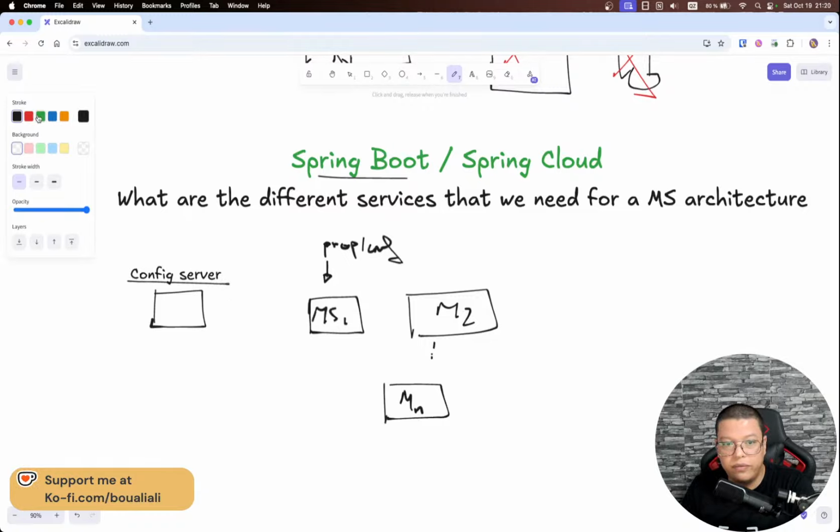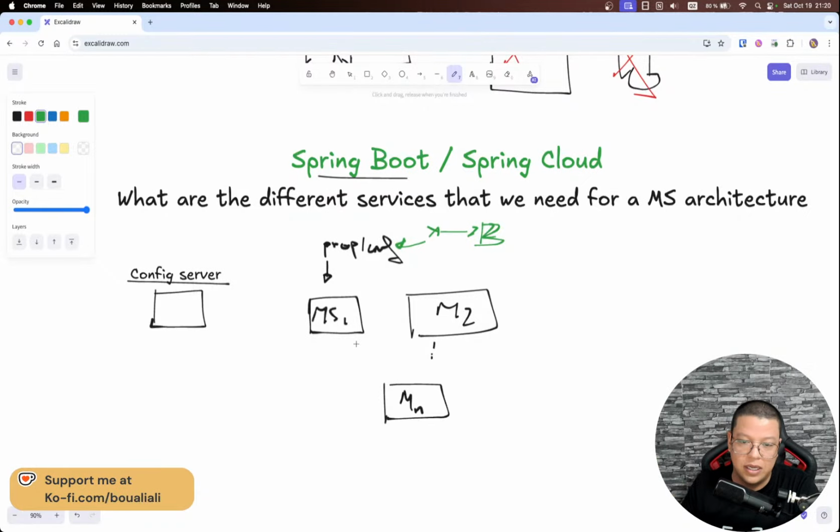The first thing is, imagine that I want to make some change here. I want to change from 1 to 2, or from A to B. So I just want to update one property. What do I need to do? I need to redeploy the application. First push it, and it needs to go through the pipeline, through the different steps, running the tests, deploying the application, and so on and so forth. And then I need to restart this microservice. When restarting the microservice, I might incur a downtime.